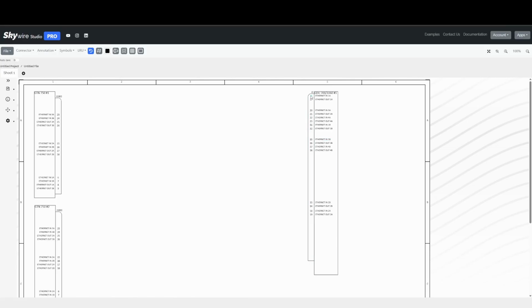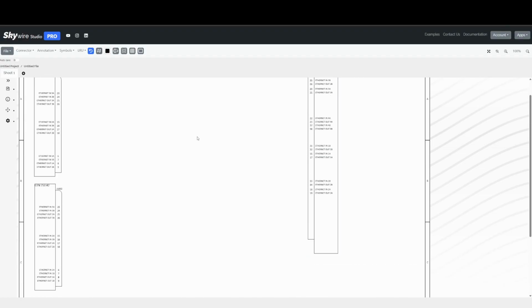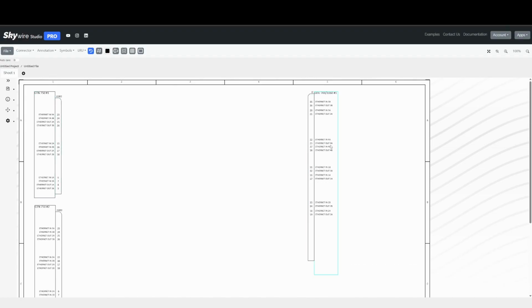Probably bring in the 1s next. Bring these together. And then 4 and 3. So we have 3 down over here and 4 over here. Great, so now we have the primary LRUs laid out.